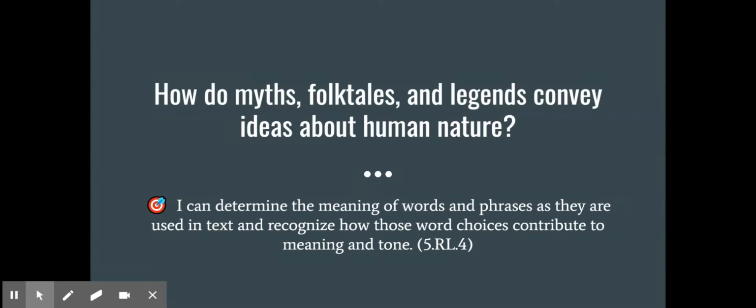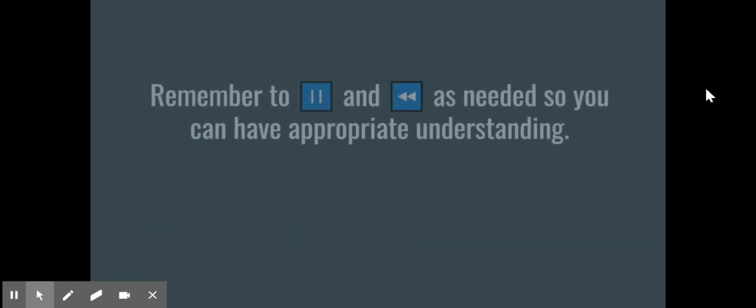Hi DPS 5th graders, we are here for lesson 2 regarding our essential question of how do myths, folktales, and legends convey ideas about human nature. Today our learning target is I can determine the meaning of words and phrases as they are used in text and recognize how those word choices contribute to meaning and tone. We're going to be spending a lot of time on that last part of our learning target.